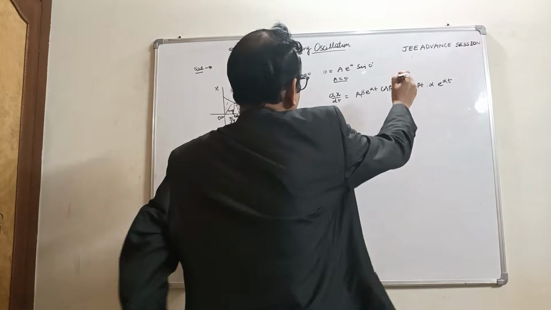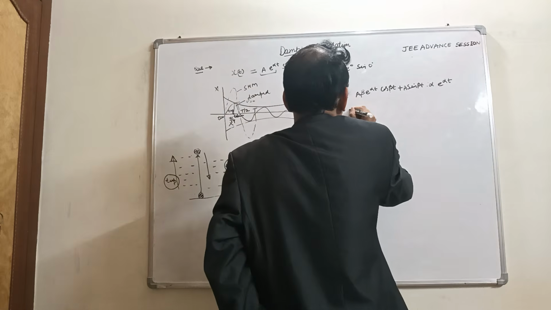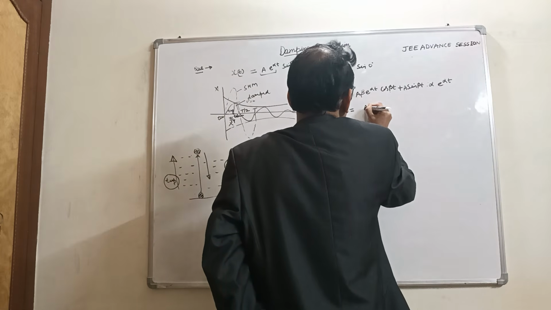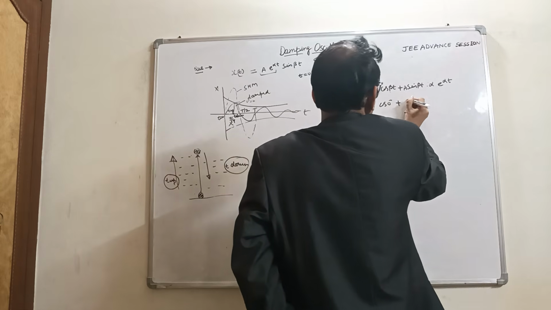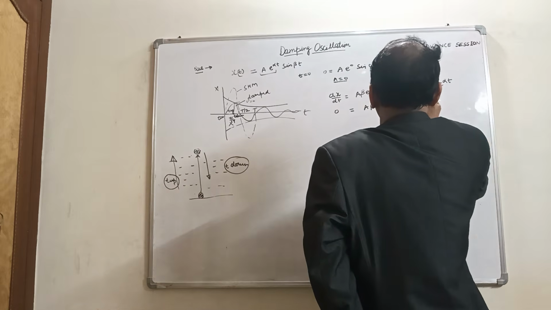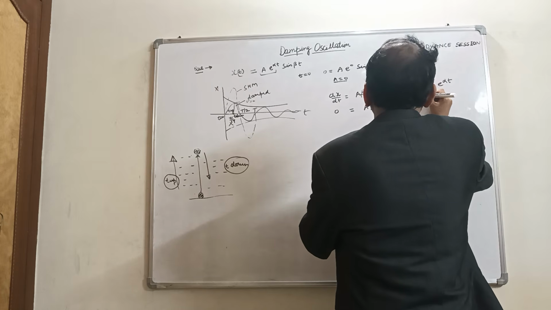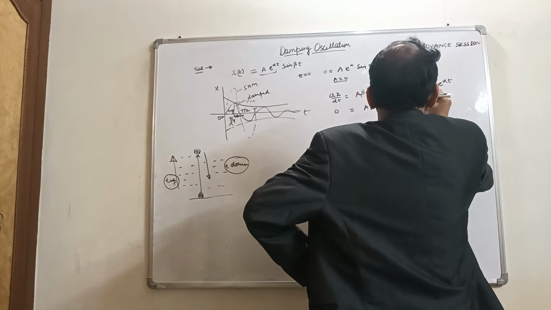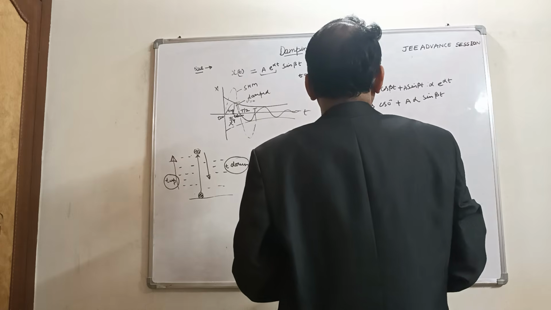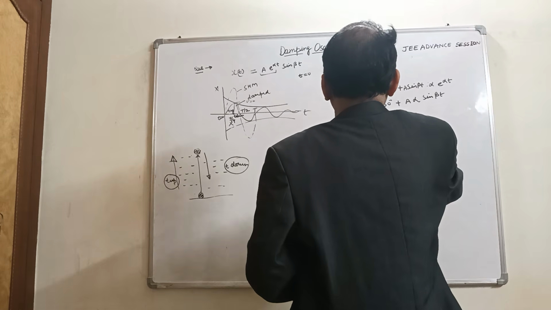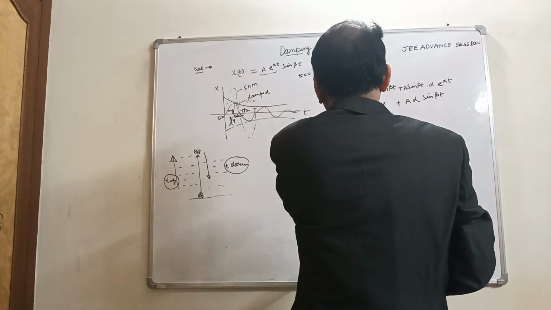At t equal to 0, this becomes 0, so the velocity at the extreme position would be 0. So a beta cos 0, e raised to power 0 is 1, plus a alpha and sine beta t. We are calculating here for time t, t equal to 0.